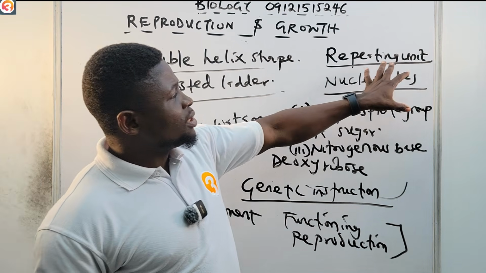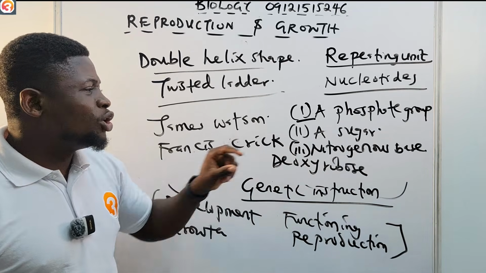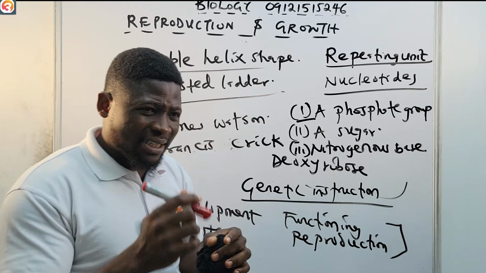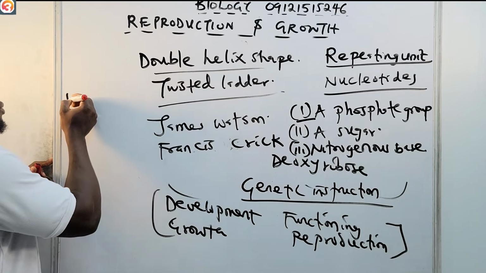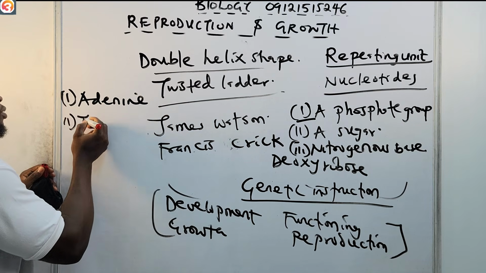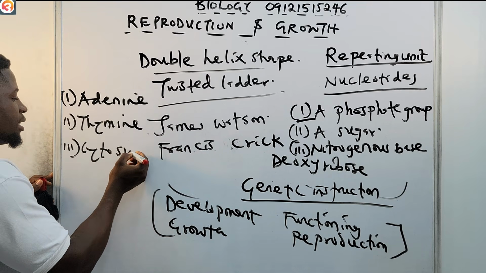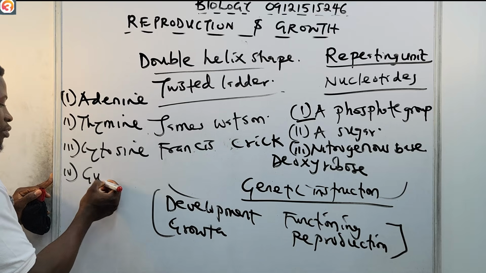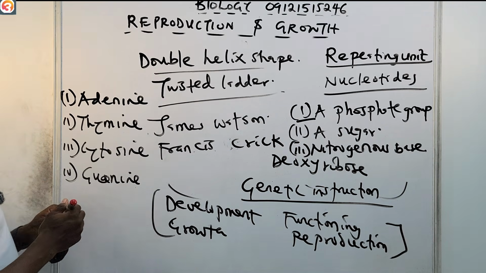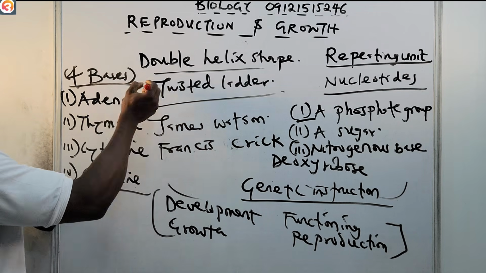So each repeating unit in the DNA is made up of a phosphate group, a sugar, and also a nitrogenous base. And of course, there are four bases. One we call adenine, then also thymine. Then number three, we have cytosine, and then number four, guanine. So these are the four bases that are found in the DNA.